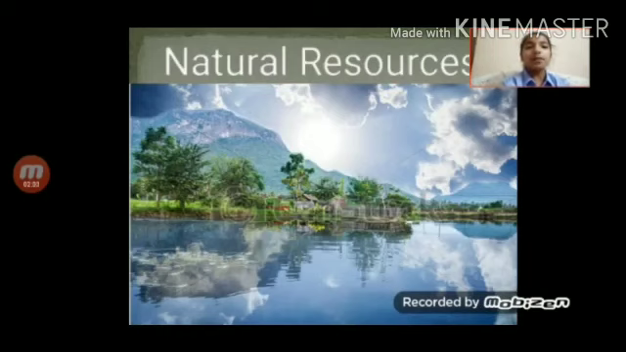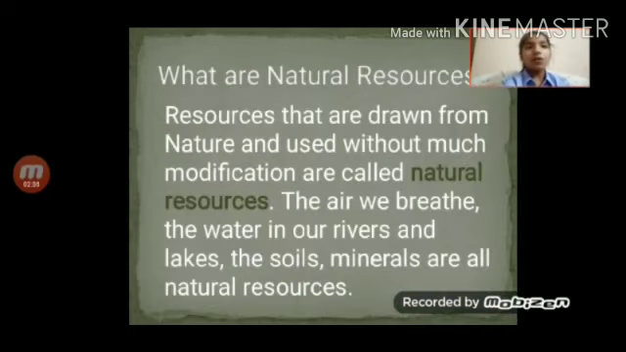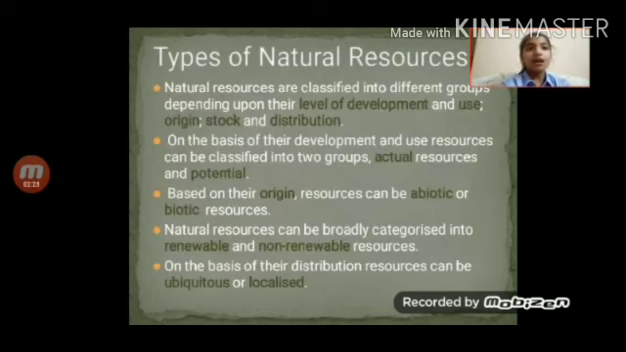First, we are going to study natural resources. Now, what are natural resources? The resources which are drawn from nature and used without much modification are called natural resources. Means we are not modifying them. For example, the air we breathe, the water in our rivers and lakes, the soils, and minerals are all natural resources.